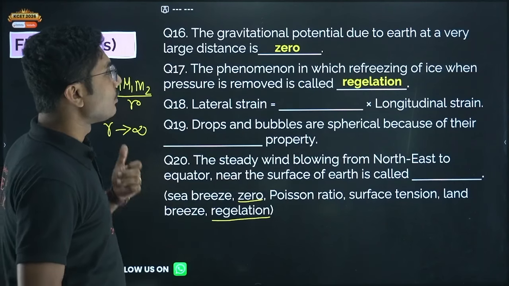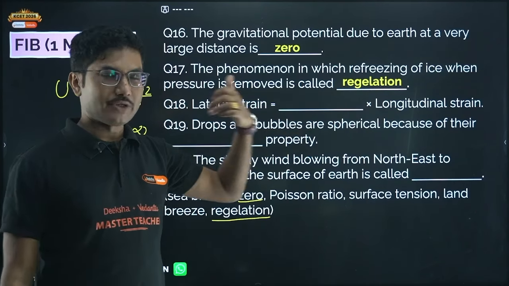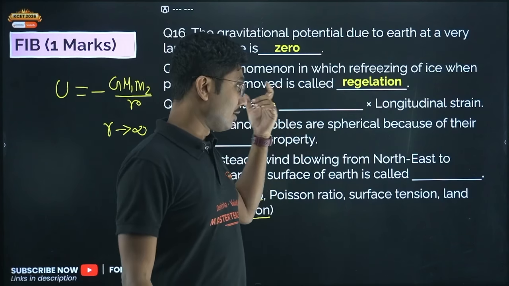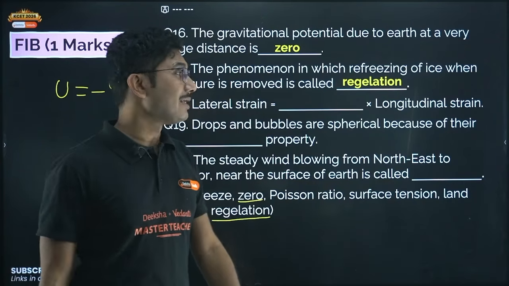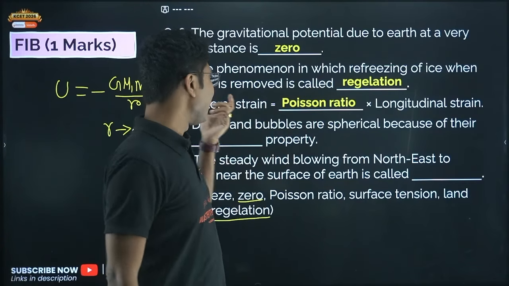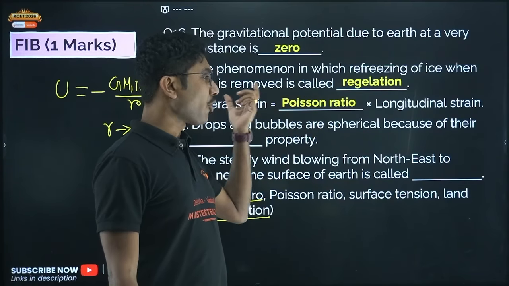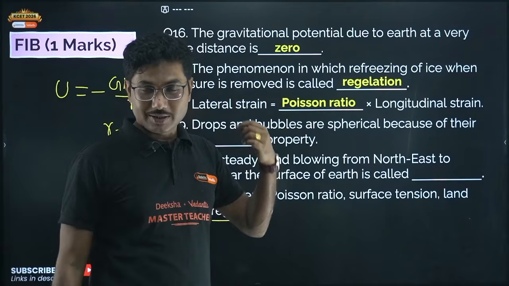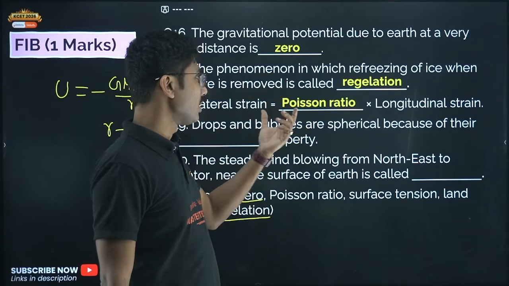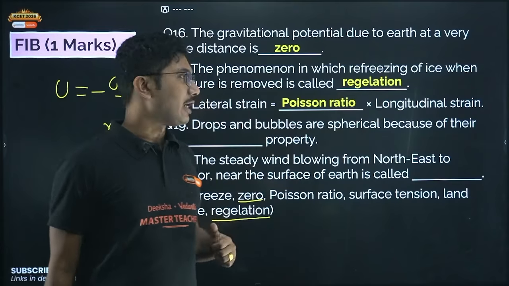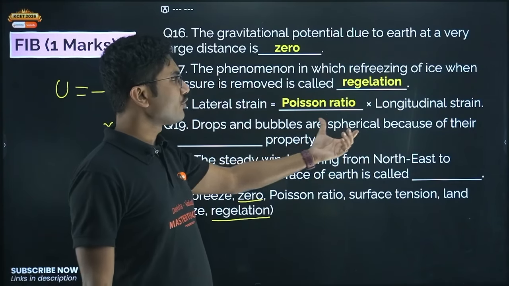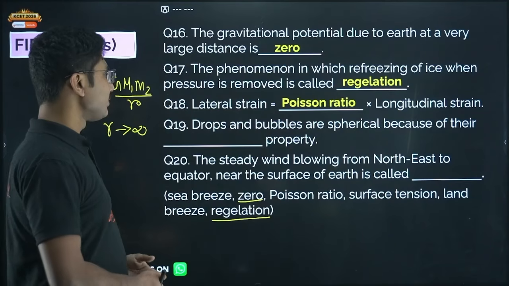Lateral strain is equal to dash into longitudinal strain. We have solved this question before. Here it will be Poisson's ratio. Poisson's ratio is lateral by longitudinal. So this is Poisson, not poison that is harmful for us. Poisson's ratio is lateral strain by longitudinal strain. So lateral strain must be Poisson's ratio into longitudinal strain.